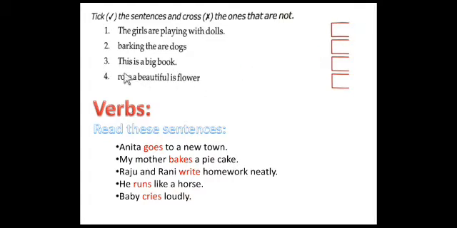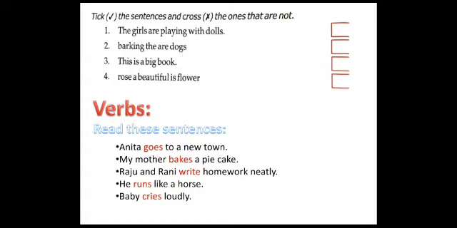Next, second one, barking the are dogs. Barking the are dogs. Now tell me, can you understand this sentence by reading it? Barking the are dogs means what? No, we cannot understand. So it does not have a complete sense.